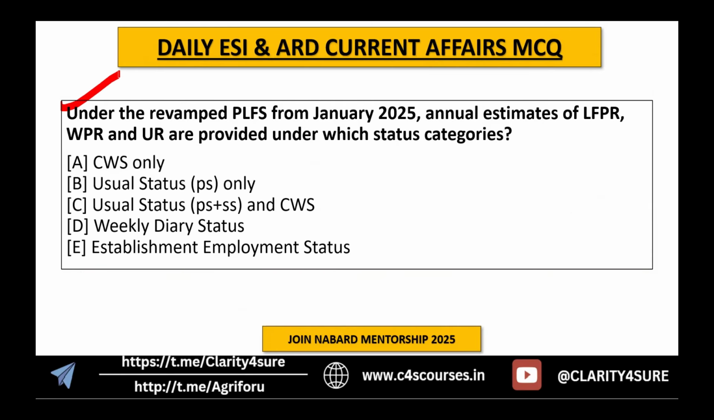Under the revamped PLFS from January 2025, annual estimates of labor force participation rate, worker population ratio, and unemployment rate are provided under which status category? So remember, this is again important. Last year in the mains, there was one question along the same lines. So this is important. The answer is C, usual status and the CWS.